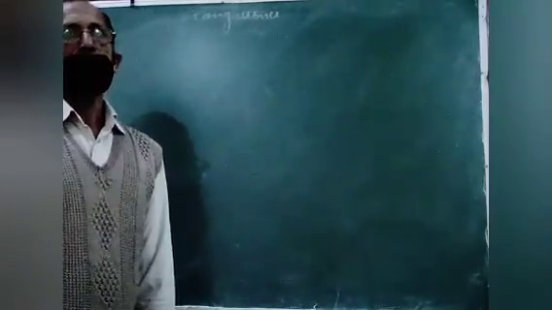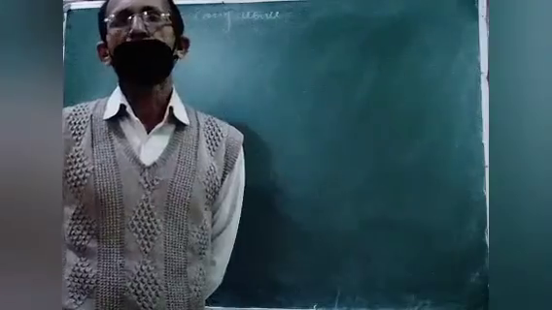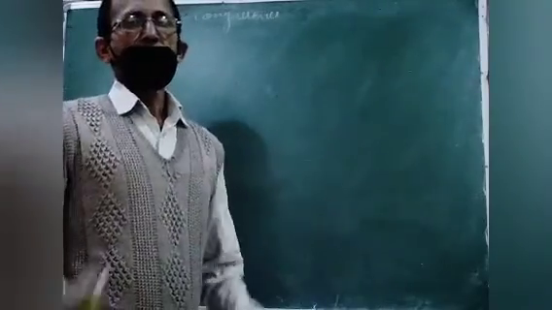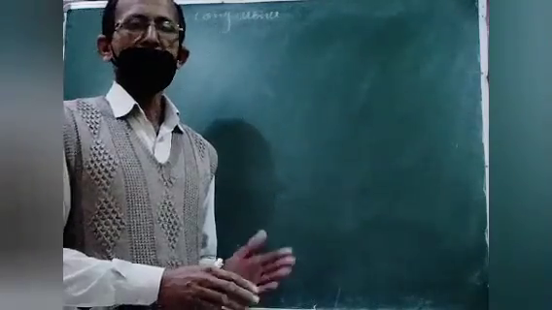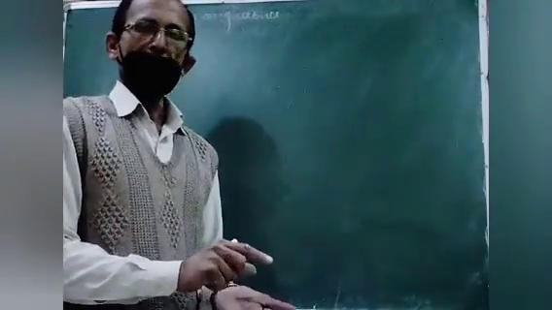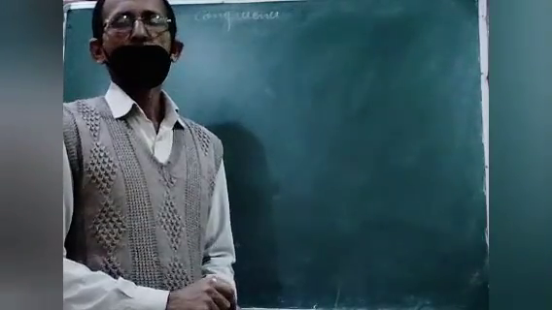Hello friends. So today we are going to start a new chapter of class 7, congruence. Chapter number 10, congruence. First of all, I would like to tell the basic points of the topic. What is the meaning of congruence? Congruence means same shape and same size. If one figure is kept on the other and the other figure is covered properly, we can call them congruent.